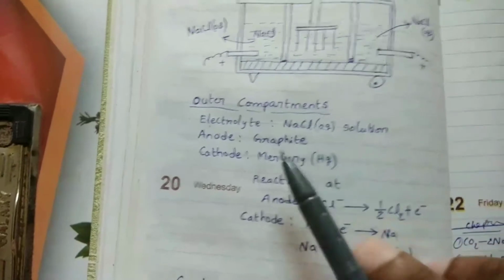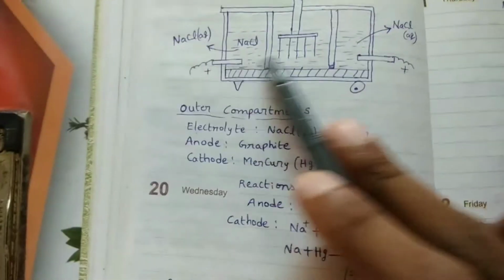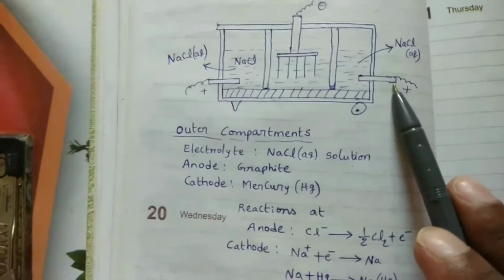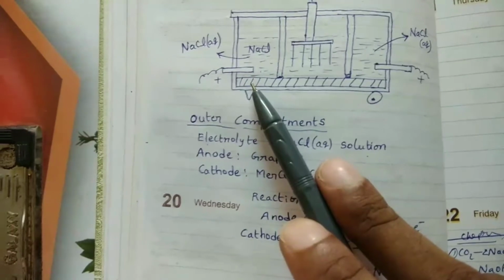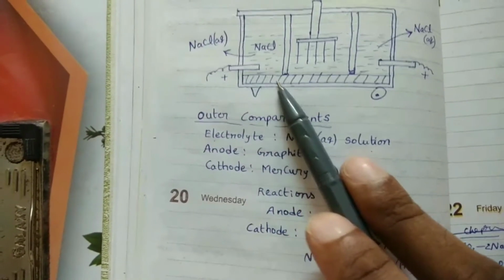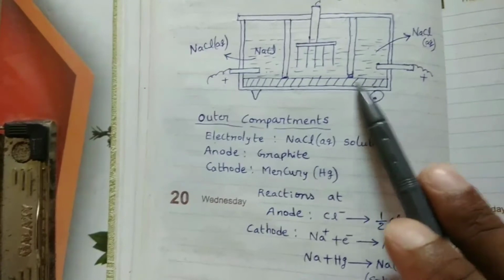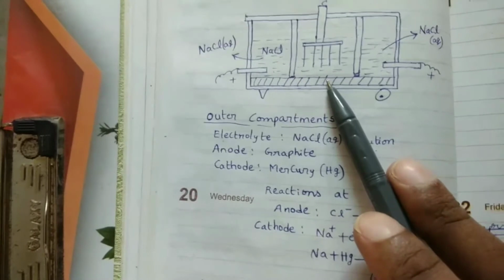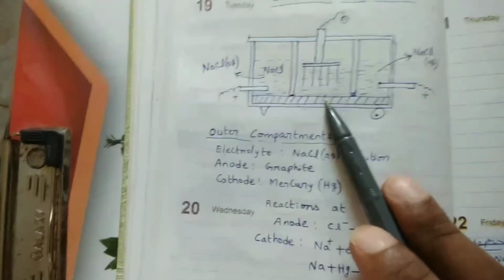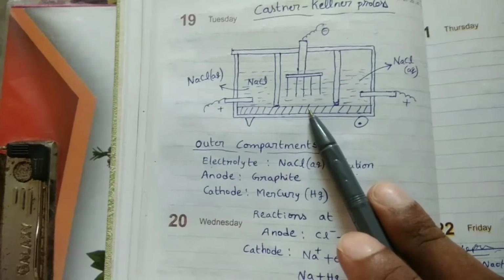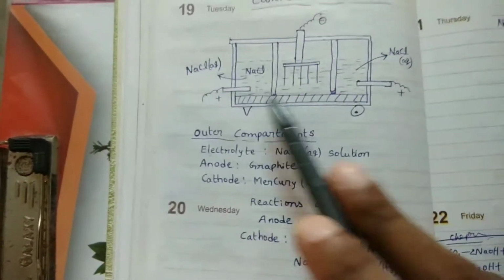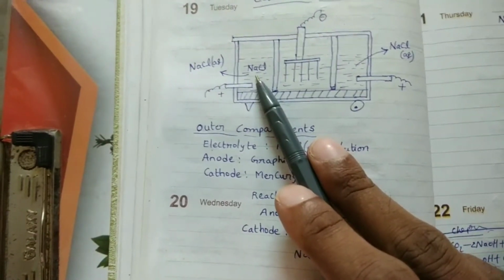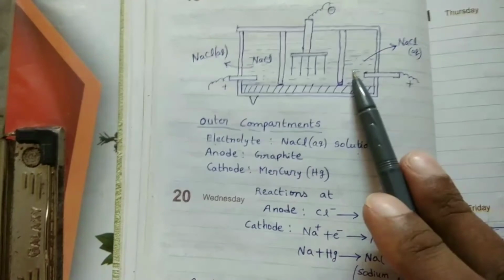And the anode is graphite. This is the graphite anode. Here also graphite anode, and the cathode is mercury. In this equipment, at the bottom, covering the 3 compartments, mercury is arranged. In the outer compartment, mercury acts as a cathode, and in the middle compartment, mercury acts as an anode. That is the special behavior of mercury in this process. So here graphite anode, mercury cathode, electrolyte aqueous NaCl solution. This side also the same.